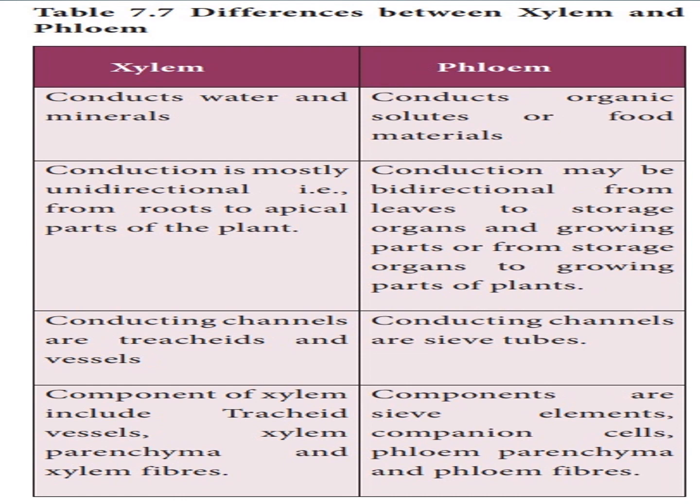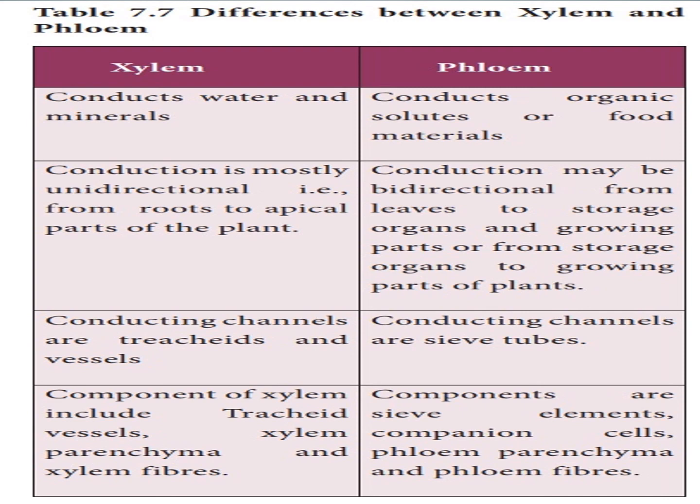Xylem conducts water and minerals. Phloem conducts organic food materials. Xylem conduction is mostly unidirectional, from root to apical part of the plant. Phloem conduction may be bidirectional, from leaves to storage organs and growing parts, and from storage organs to growing parts of the plant.